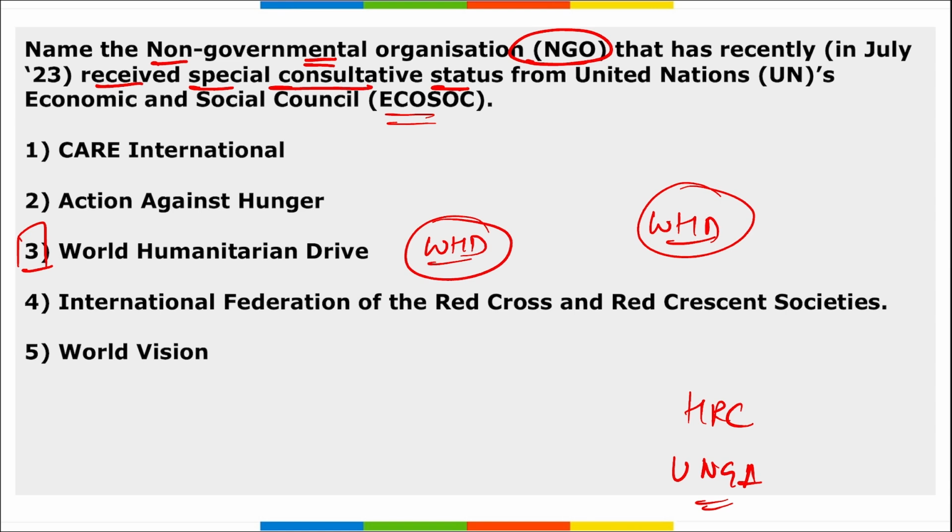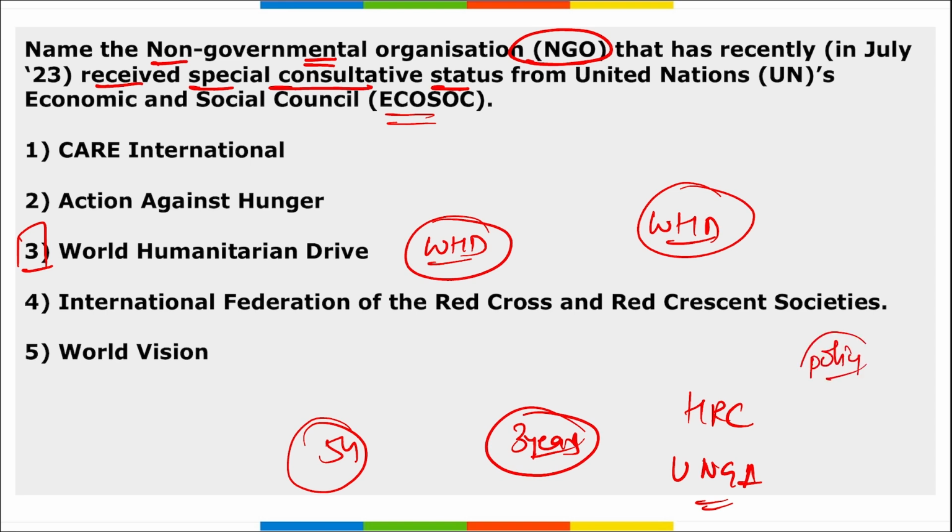And remember, this ECOSOC status is the highest status granted to an NGO that will allow them to facilitate with the United Nations' 54 member states, which are elected by the United Nations General Assembly over a period of 3 years. And with this they can frame various policies, various frameworks and various other initiatives can be launched in order for development. Correct? So it is your WHD, World Humanitarian Drive NGO.